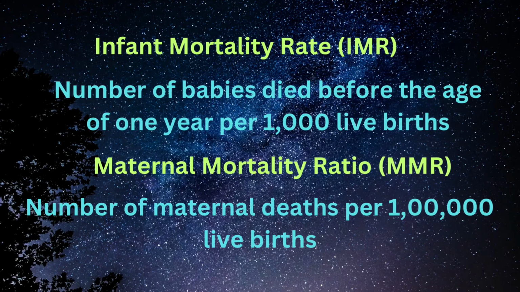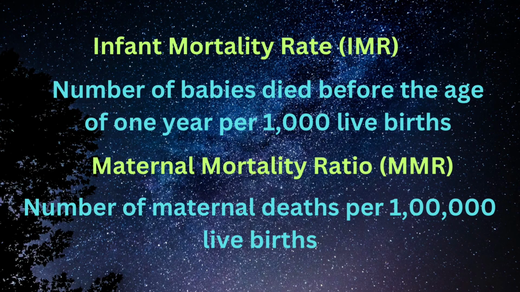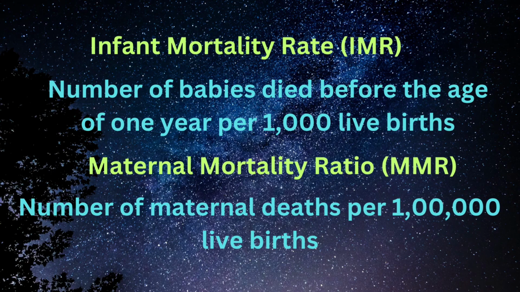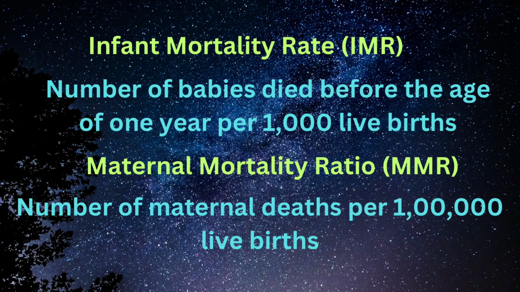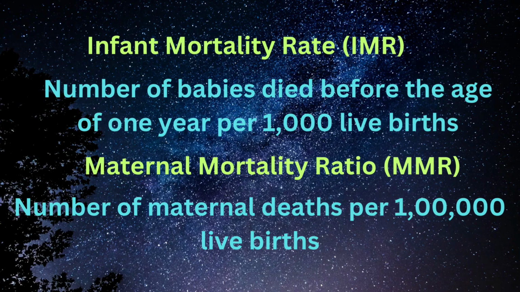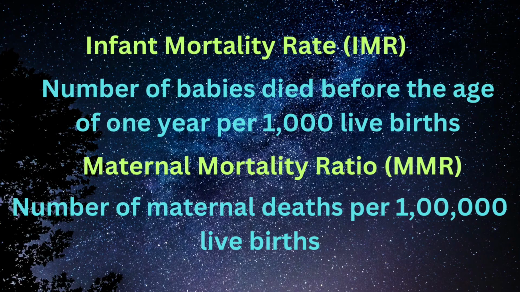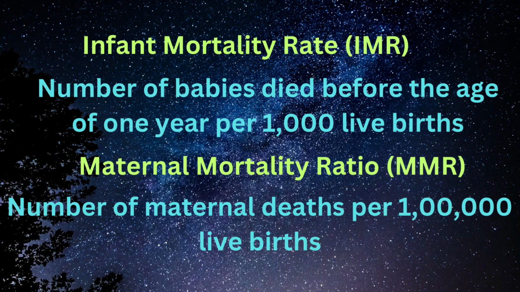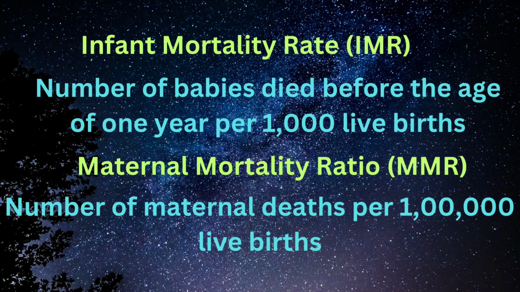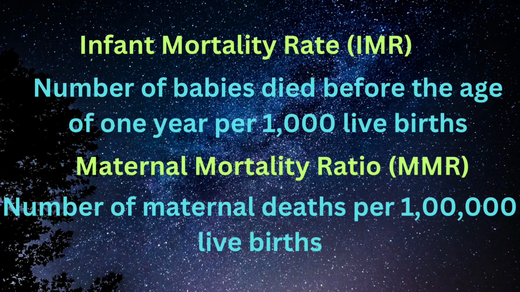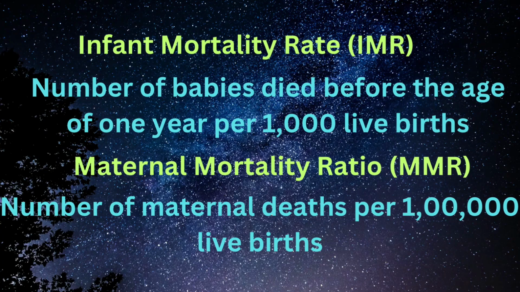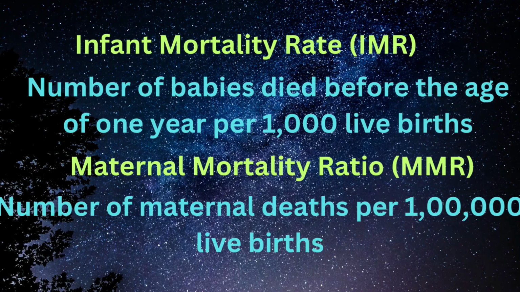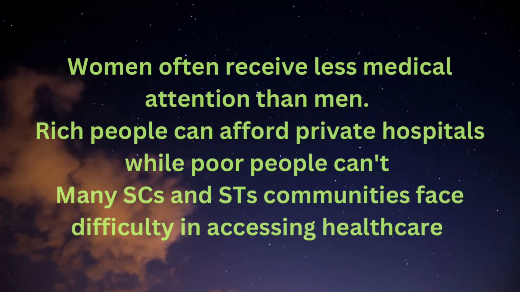Infant mortality rate means the number of babies who die before 1 year of age per thousand live births, while maternal mortality ratio means the number of women who die due to pregnancy or delivery complications per 100,000 live births. IMR reflects child health and nutrition, whereas MMR shows the quality of maternity care.